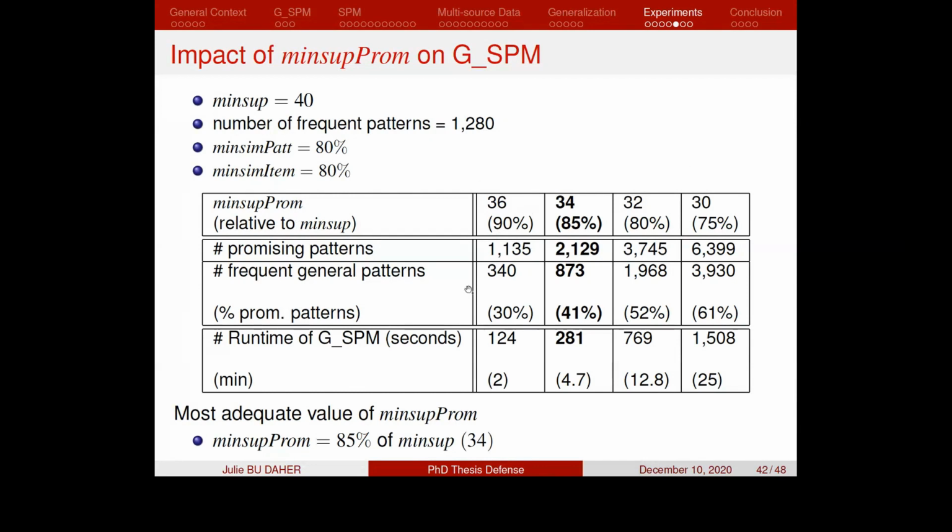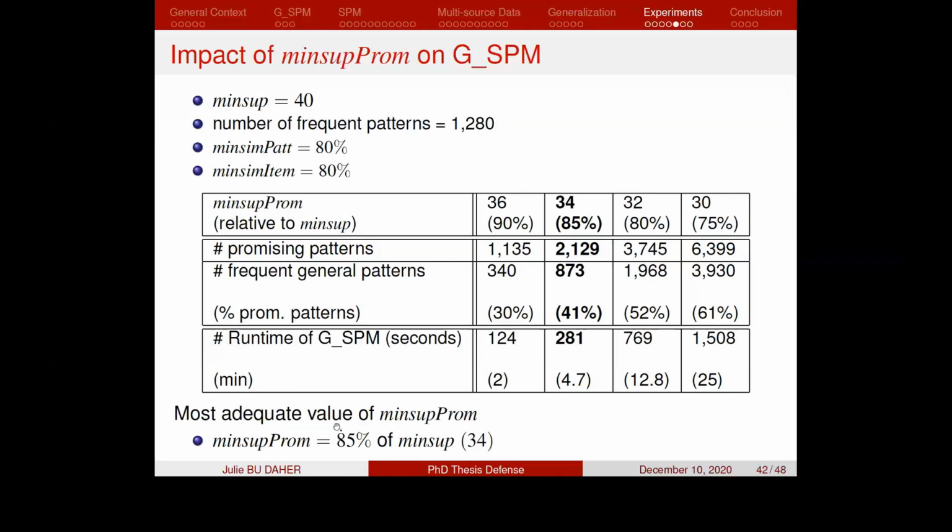As we can notice from the results of the experiments, when the percentage of the minimum support promising is 85% of minimum support or above, the number of frequent general patterns obtained is less than the number of traditional frequent patterns. However, when the percentage of minimum support promising is lower than 85%, the number of frequent general patterns obtained exceeds the number of traditional frequent patterns.